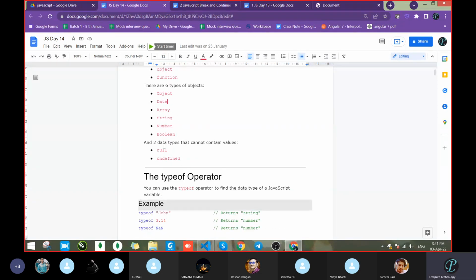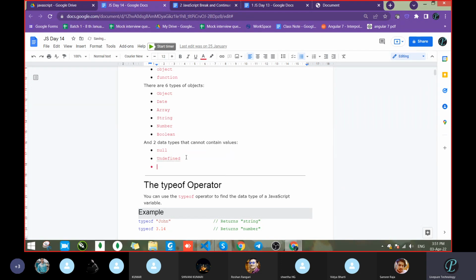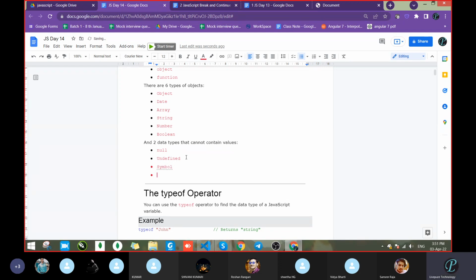and 2 data types that cannot contain a value, that is null and undefined. And in ES6, 2 more data types came. Which ones? Can anyone tell? Symbol, and another one is BigInt. These both data types came. We will learn both in ES6 itself, an upcoming topic.